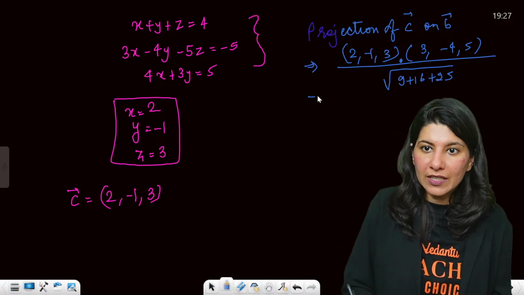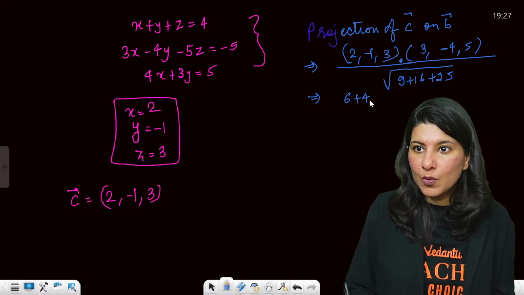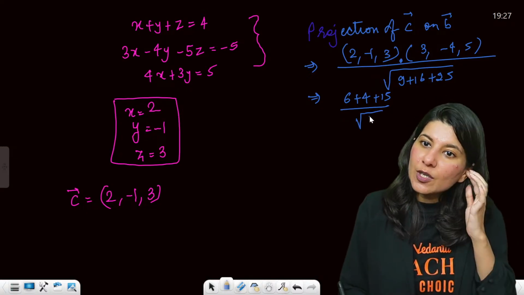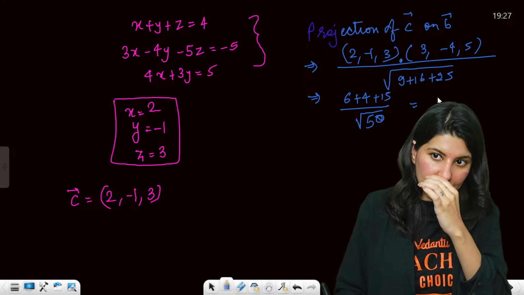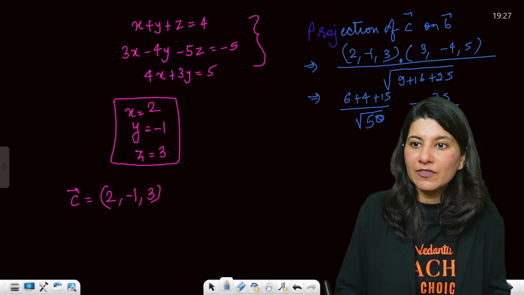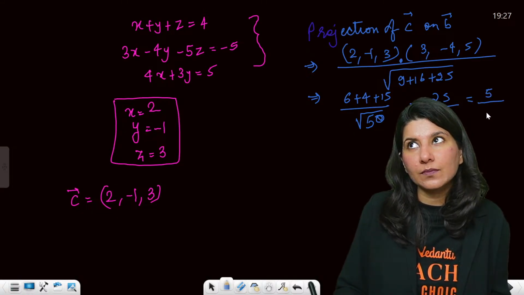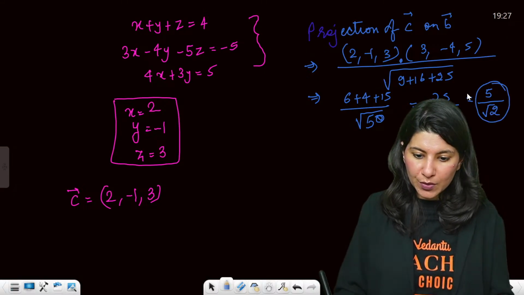If you solve it, what you're going to get is 6 plus 4 plus 15 upon square root of 50. So 25 by root 50, or you can just say 5 by root 2. 5 by root 2 is what you're going to get.